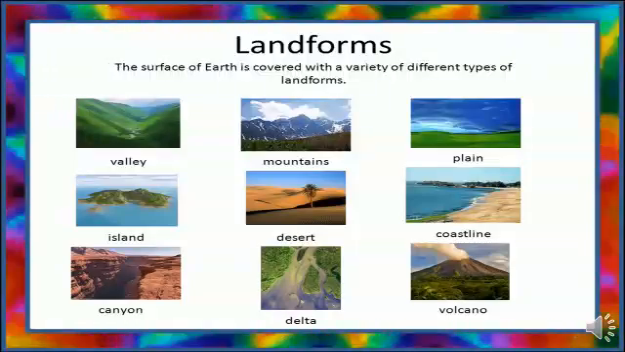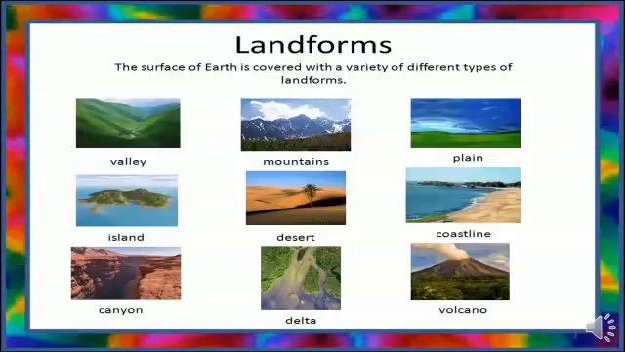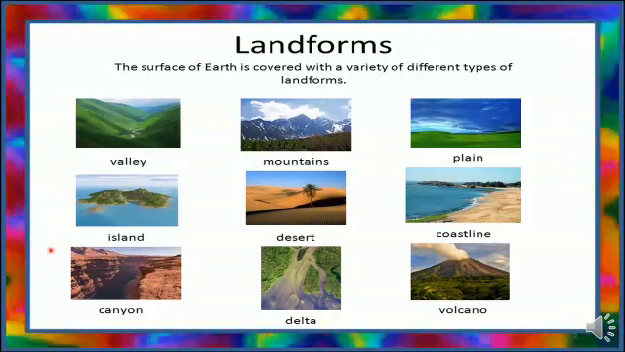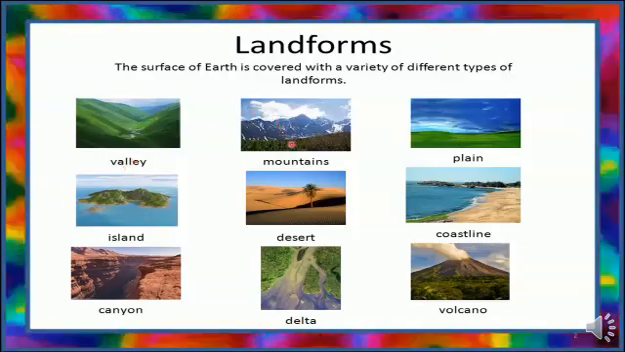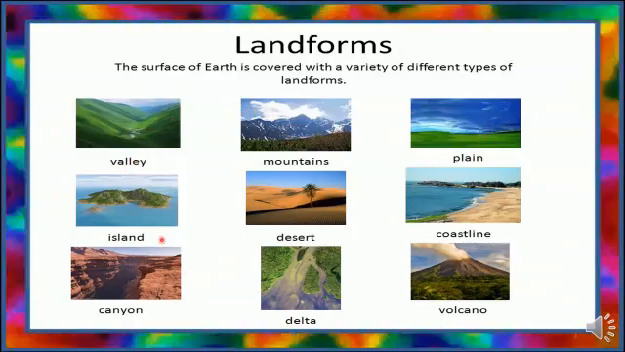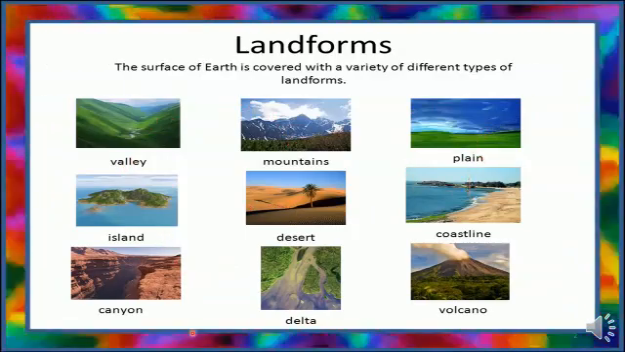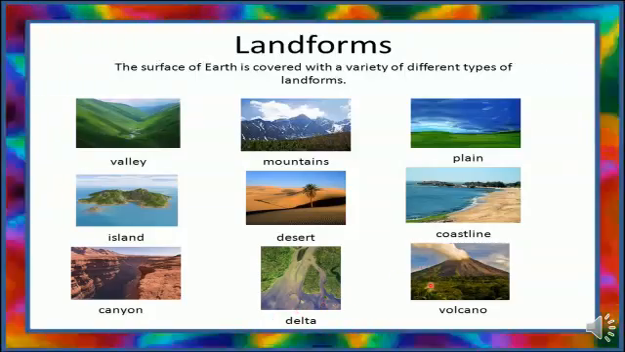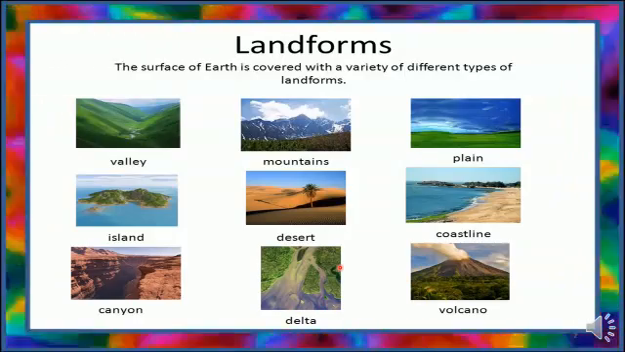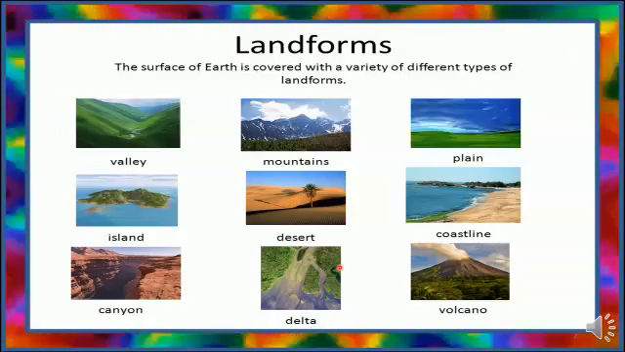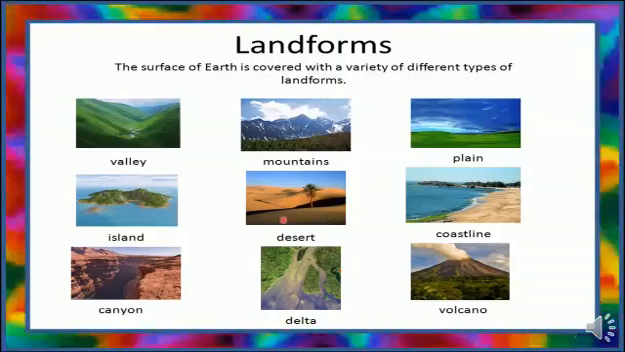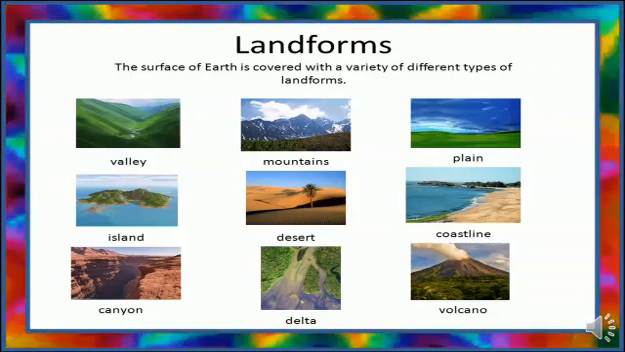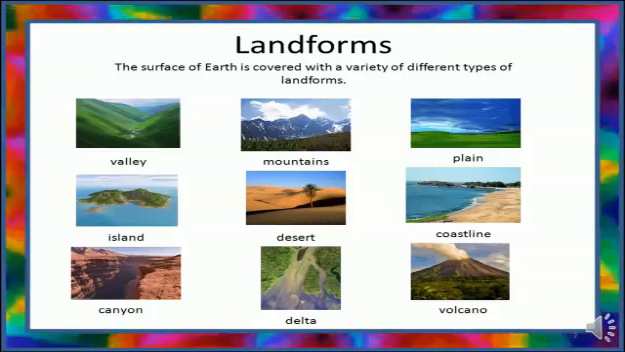Now up till now we have learned that the surface of earth is covered with a variety of different types of landforms, such as you can see in the picture: valley, mountains, plains, island, desert, coastline, canyon, delta and volcano. In this particular lesson, we are going to learn about major landforms such as mountains, plain, desert, canyon, delta, etc. Up till now, we have finished with the mountain part. In the next slides, we'll be learning about plains.